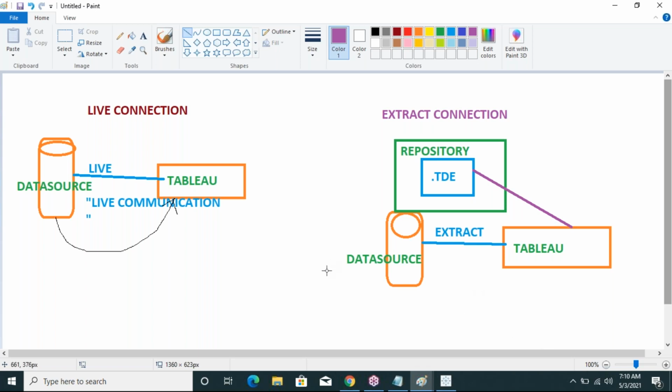I am explaining again. After connecting the data source with Tableau, a .tde file is generated from the data source. That TDE file is stored in the Tableau repository directory. From this .tde file we get the data into Tableau, and after that we can generate the visualizations and reports. This is the process of the extract connection. Have you understood the extract connection?